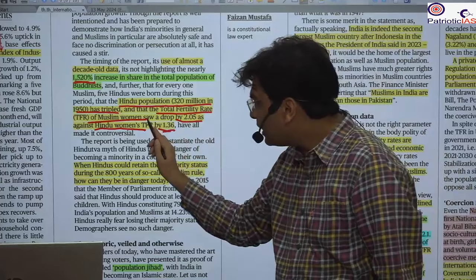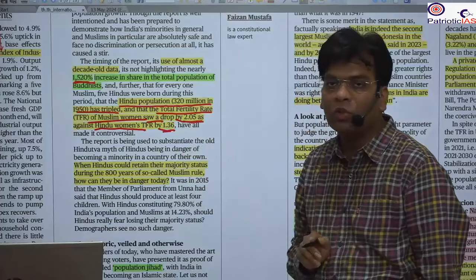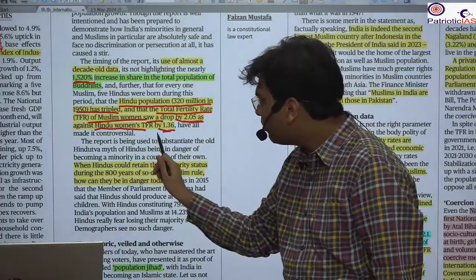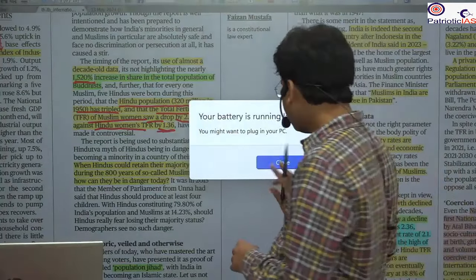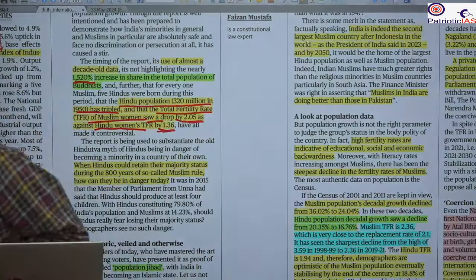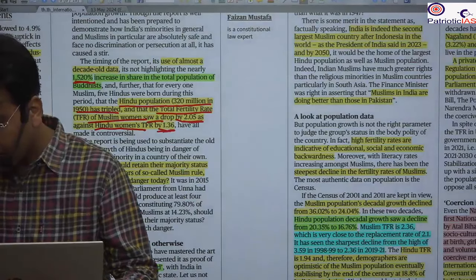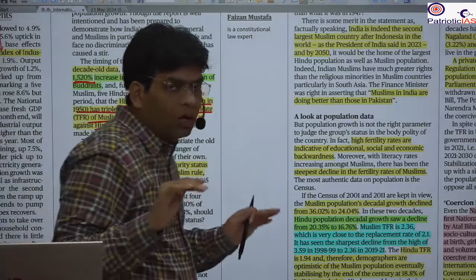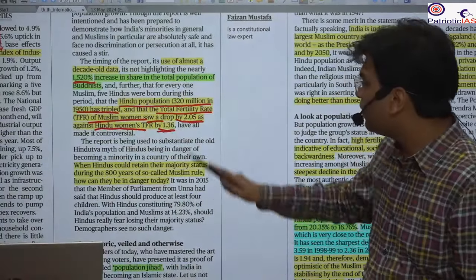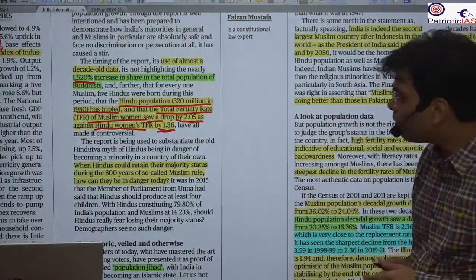The fertility rate of Muslim women has decreased to 2.05, and for Hindu women it has been 1.36. It means that the fertility rate of women from the Muslim section is much more than the Hindu section. So it shows that the overall future growth rate of Muslims will be less as compared to Hindus, as even the report itself shows.